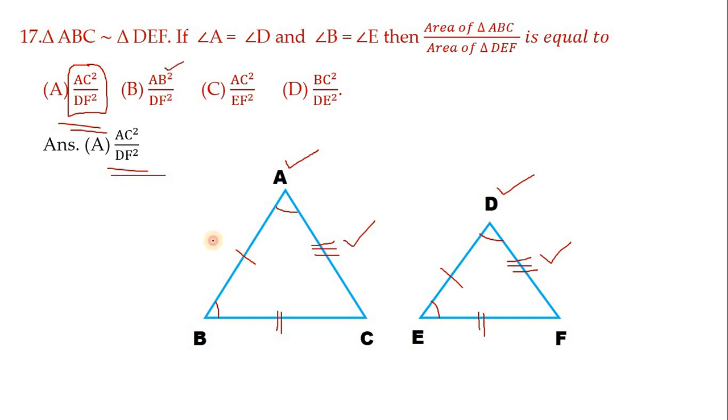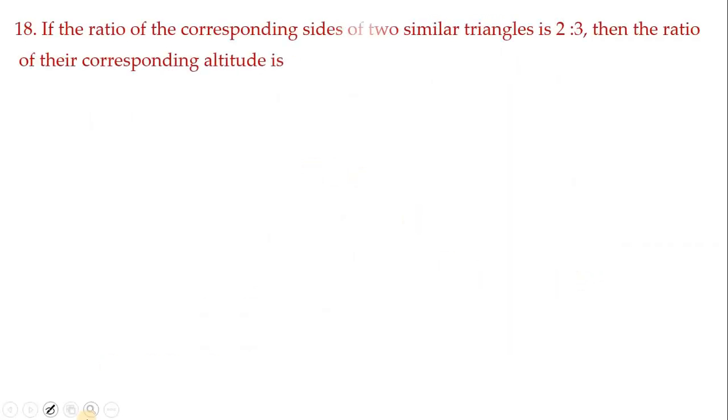If you want, you can check only for B. See, AB by DF is there. So here AB is this, and DF is this. No, AB and DF are not corresponding sides. So the remaining two also will be like this itself. So no need to check for that. Next, let us move on to another one.